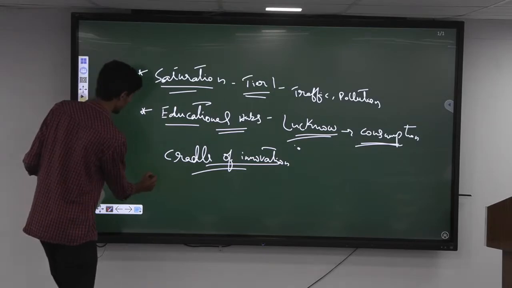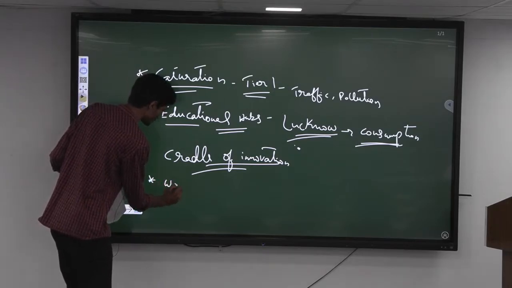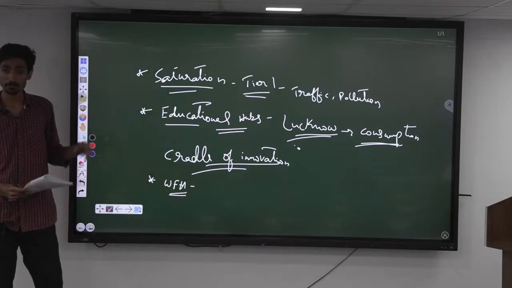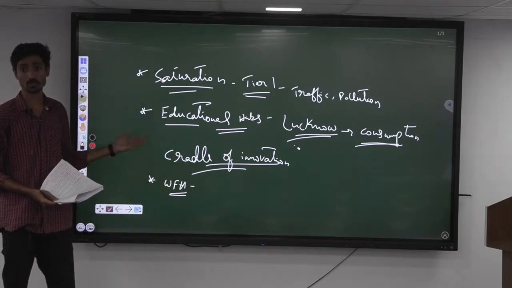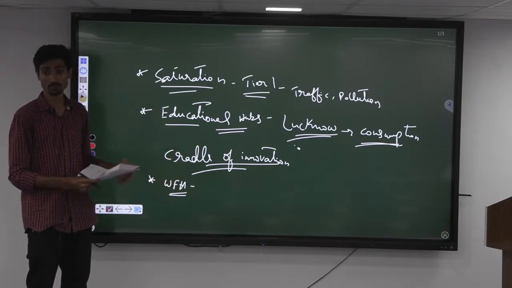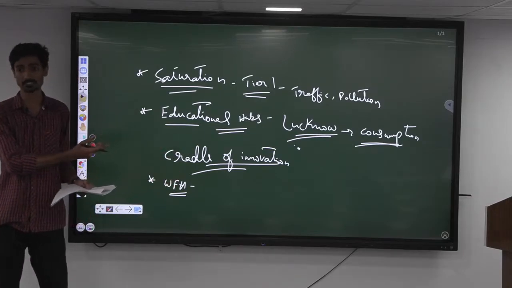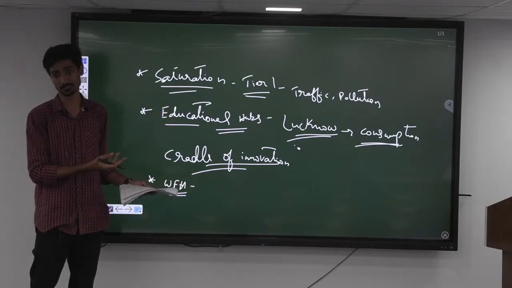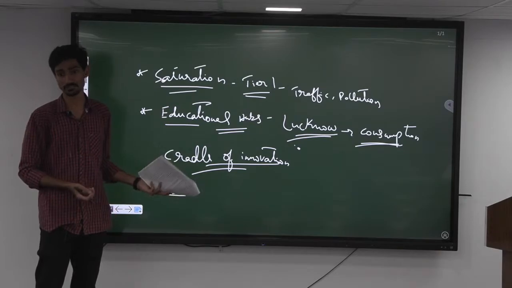And one more point also we can discuss with this question is the work from home. After the COVID lockdown, many people who migrated to tier 2 cities or tier 3 cities, they now have the option of work from home. So they are not coming back to the tier 1 cities again. So in a way, the new middle class is expanding in the tier 2 cities itself instead of confining to the tier 1 cities.